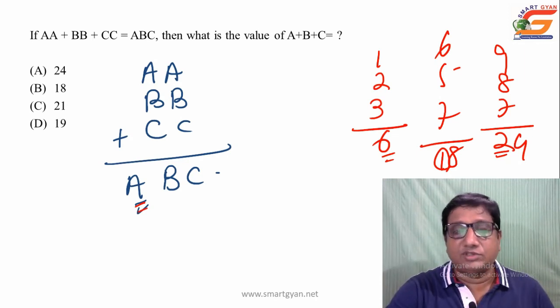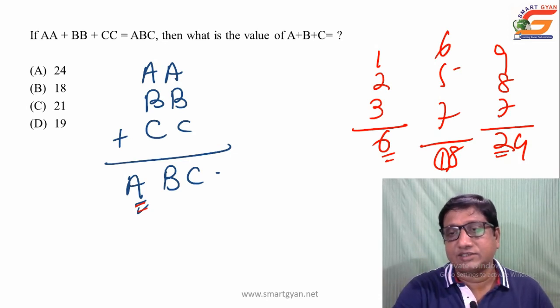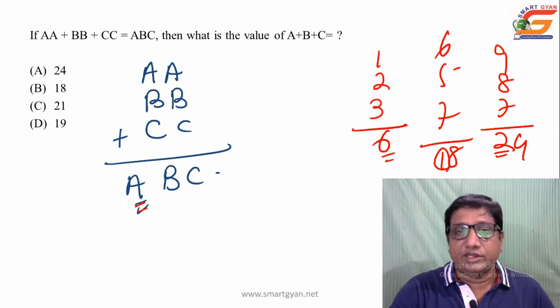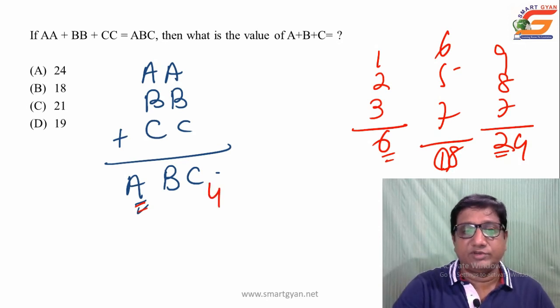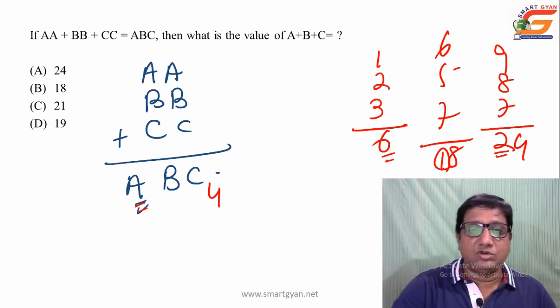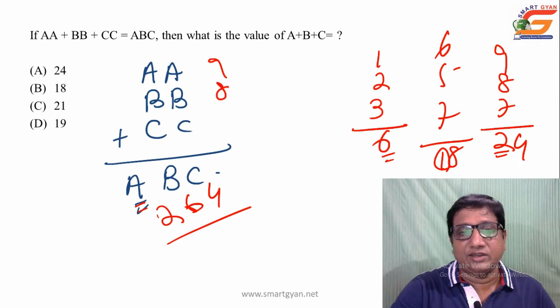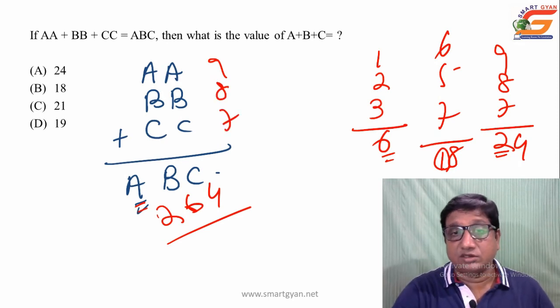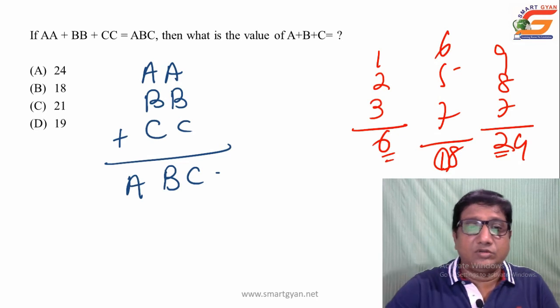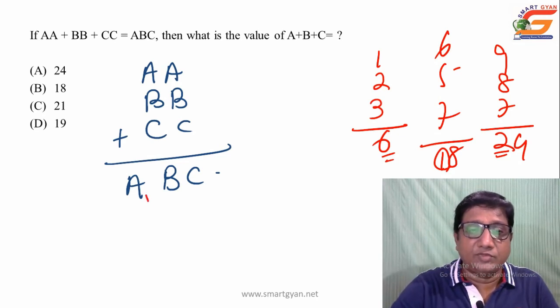But here if you check, suppose you take the higher side 9, 8, 7, then it is not possible. Why? The sum will be 24, 4, then carried 2. Then once in 24 plus 2, that is coming to be 26. So here it is 2, 6, 4, but we have taken 9, 8, 7. So this is not possible. The carried value of A can be maximum 1.